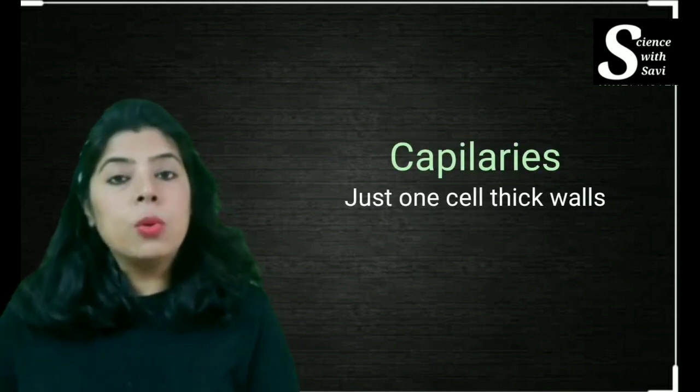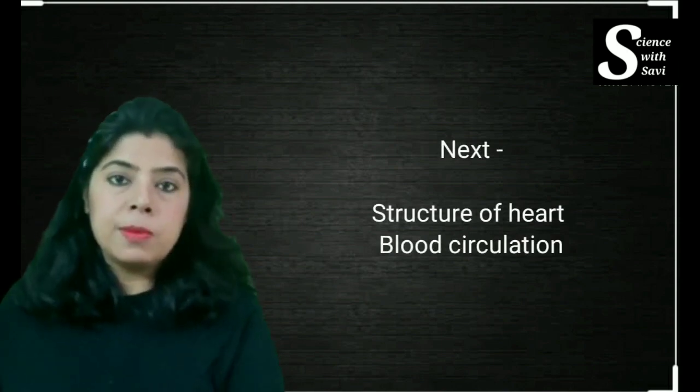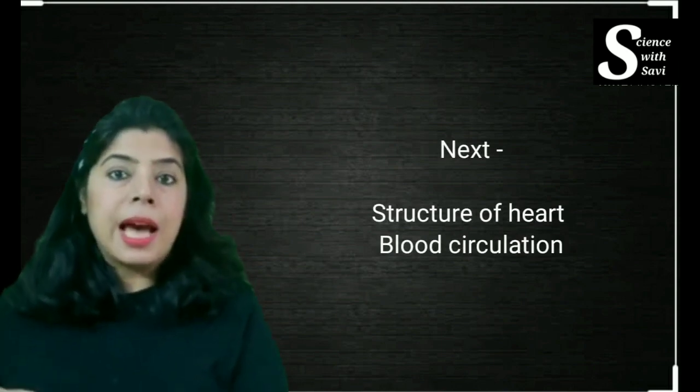So the capillaries are only one cell thick. They are just one cell thick, so that easily the gases, the nutrients, the nitrogenous waste and other hormones and other things can be easily exchanged between the walls of the capillaries. So these three kinds of blood vessels are very important. When we will be doing heart in my next video, everything about this blood vessel we will discuss, and this knowledge of the different types of blood vessel will help you a lot in understanding the structure and the functioning of heart.